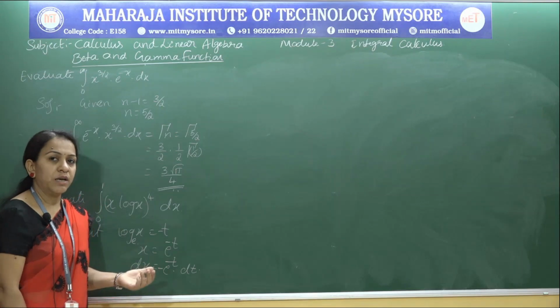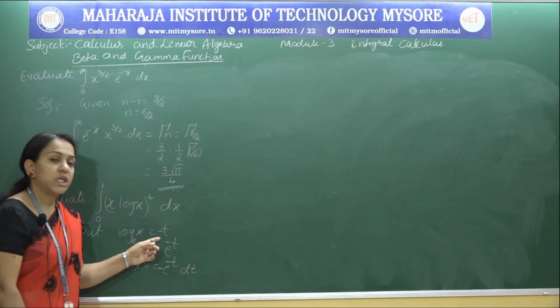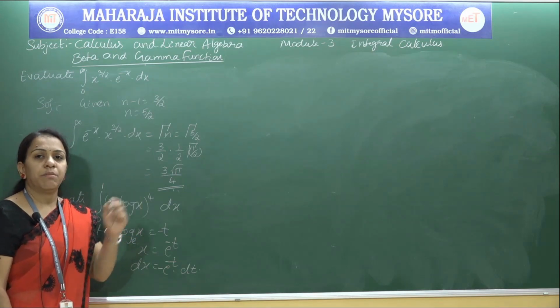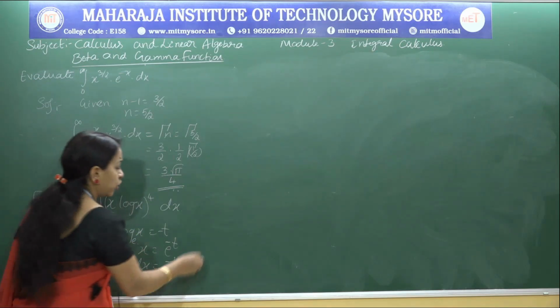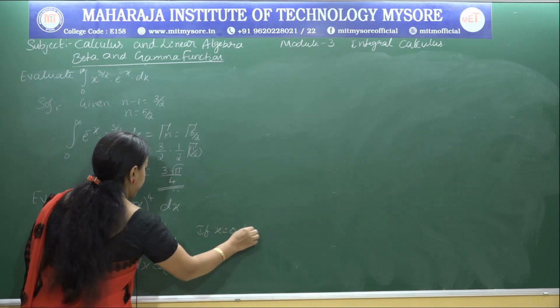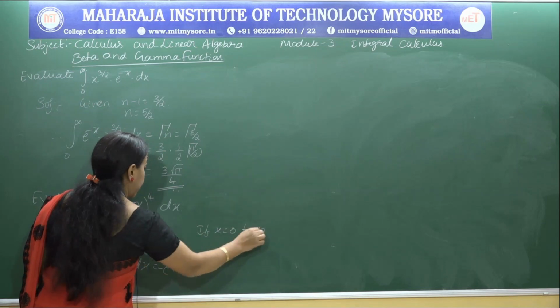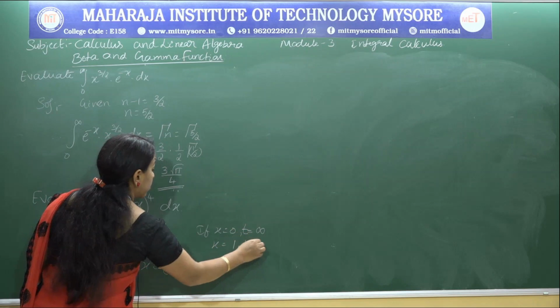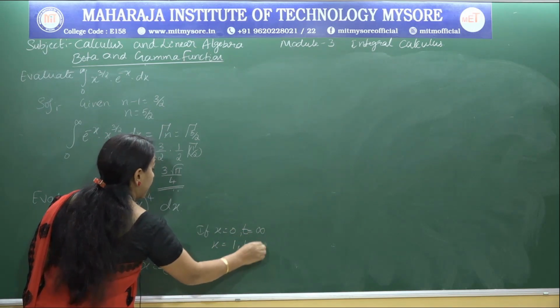So remember to consider that as minus t, because this definition of gamma is e power minus t. And change the limit: if x is 0, t is log 0, which is infinity. If x is equal to 1, then t equals log 1, which is 0.